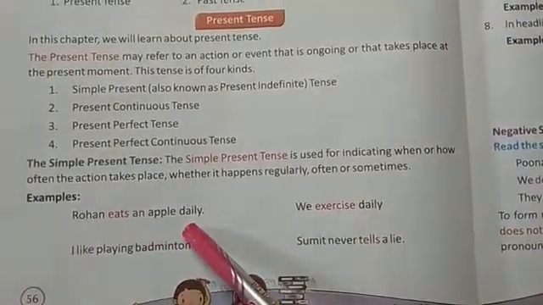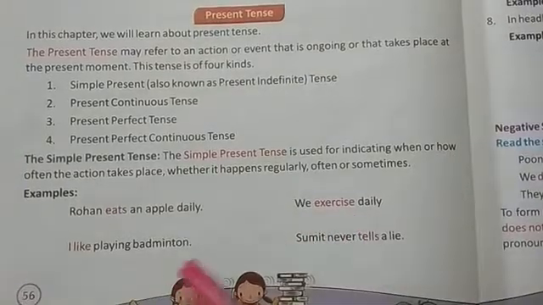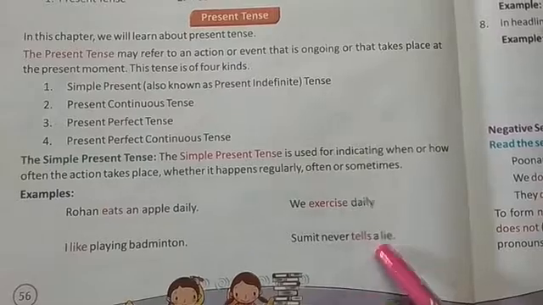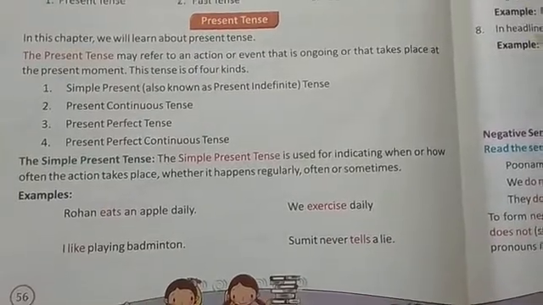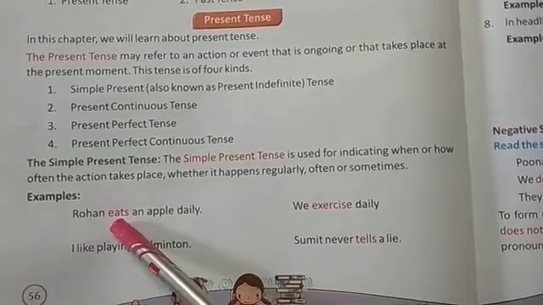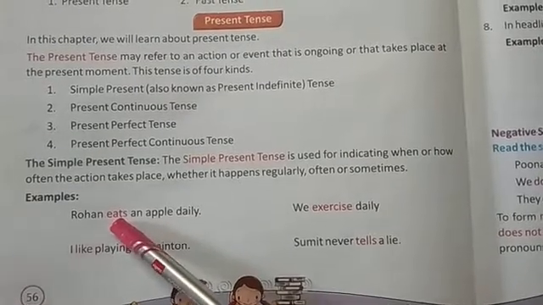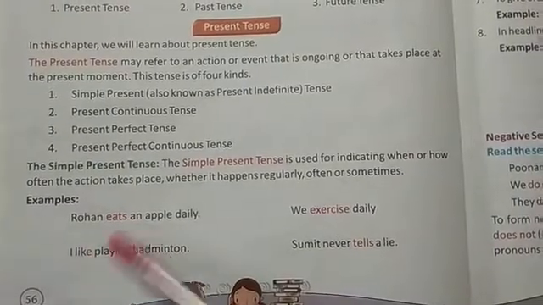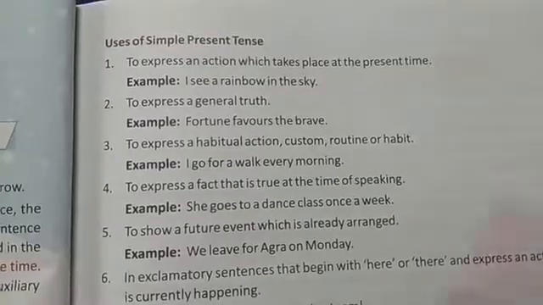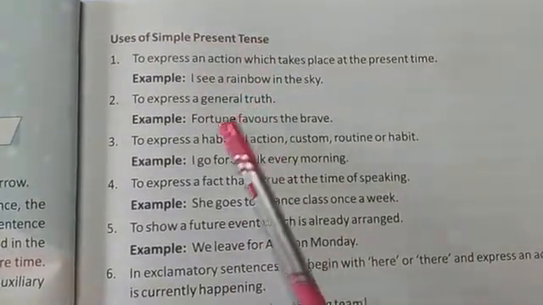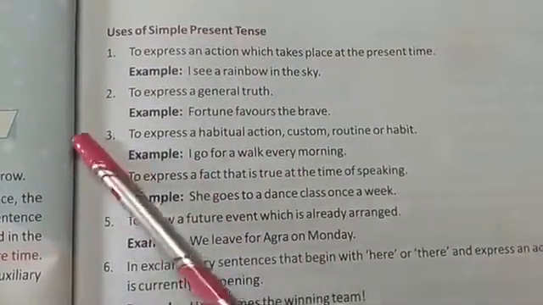Rohan eats an apple daily. We exercise daily. I like playing badminton. Sumit never tells a lie. So these are examples of simple present tense because the verb is in V1 form. Whenever the verb is in V1 form, it is simple present tense. Now we will read the uses of simple present tense. When and how to use simple present tense.